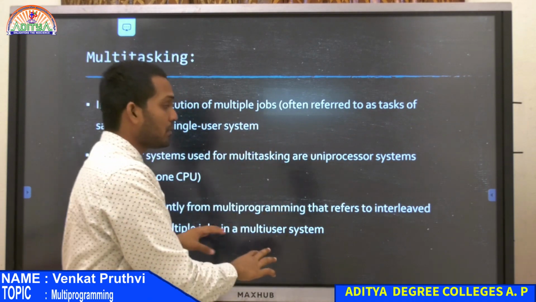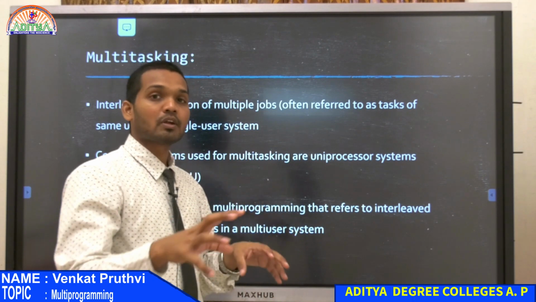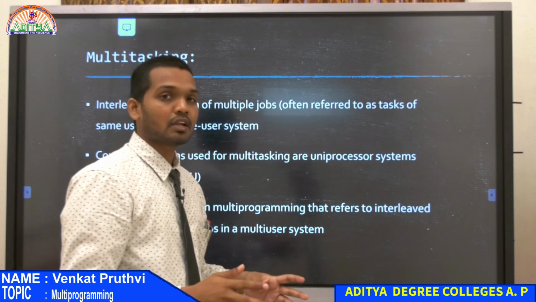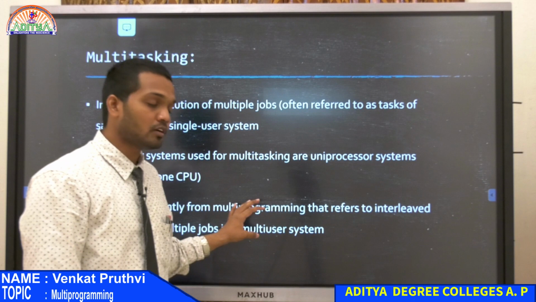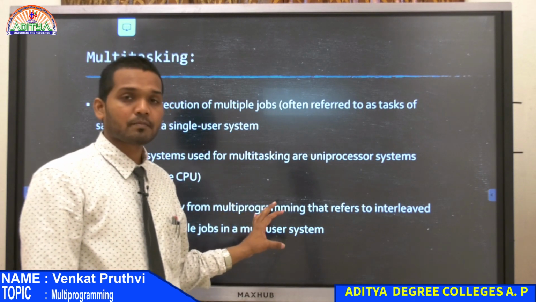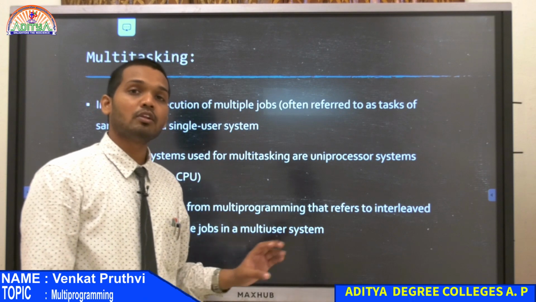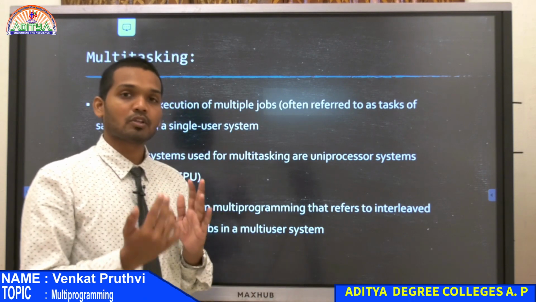Whereas in multi-programming, there are multiple users who are using multiple programs on the computer that they have. That is the difference. Over here, if you are a single user in multi-programming, that user will only be able to perform one task at that time. That's it, not more than that.